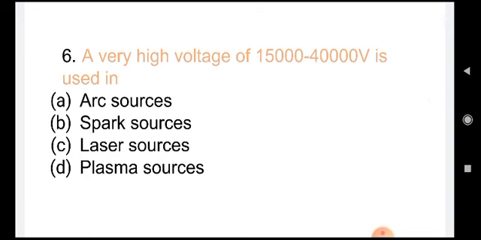A very high voltage of 15,000 to 40,000 volts is required or used in arc source, spark sources, laser sources, plasma sources. But in the case of spark sources, you require a high voltage of 15,000 to 40,000 volts. To produce the sparks, you require this high voltage.